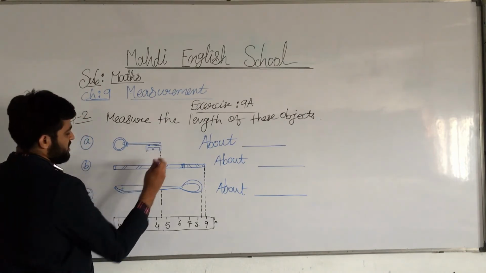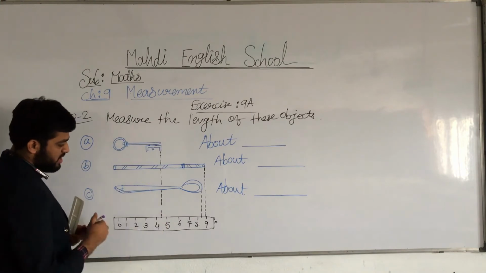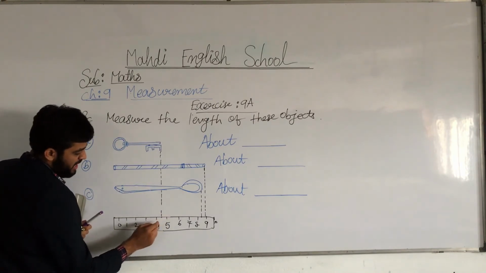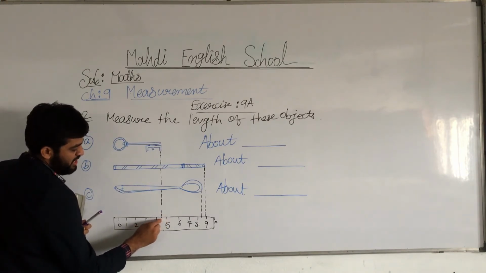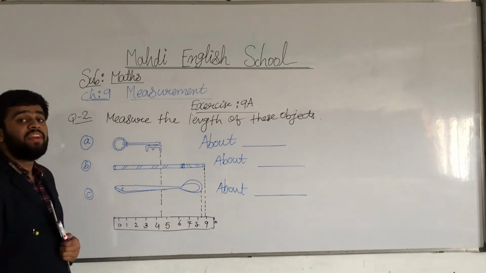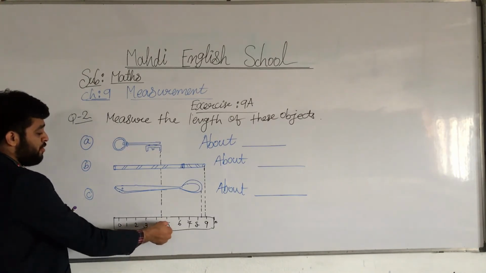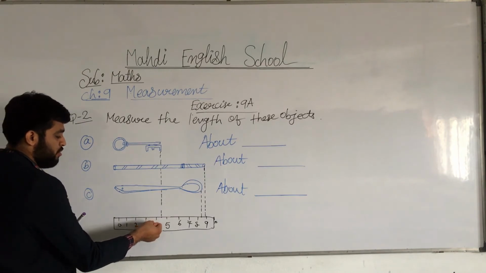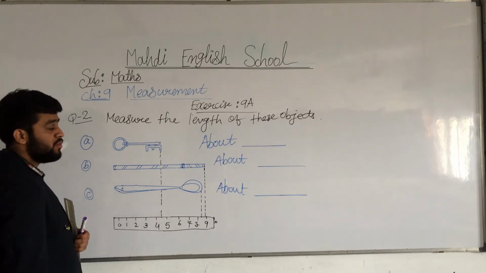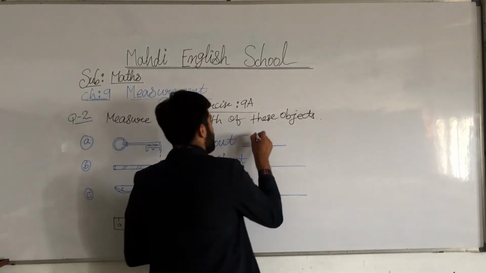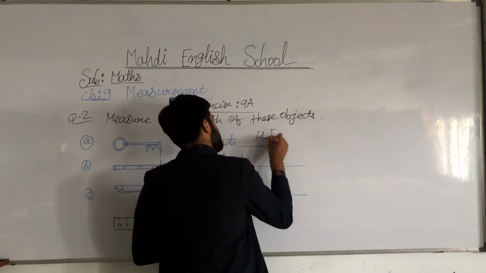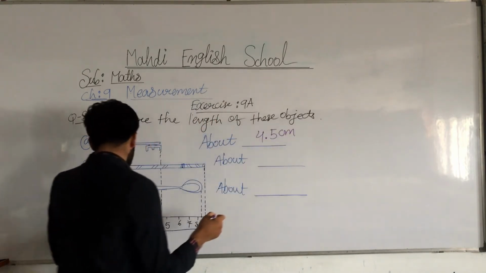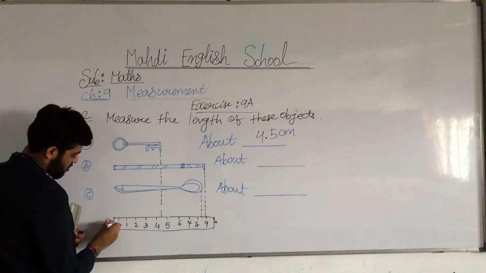So here is the first key. What is the key, my dear students? See, between 4 and 5 is the middle line. So what we conclude here: between 4 and 5, not exactly on 4 and not exactly on 5, so we conclude 4.5 centimeter. Okay, and the centimeter scale, not meter.